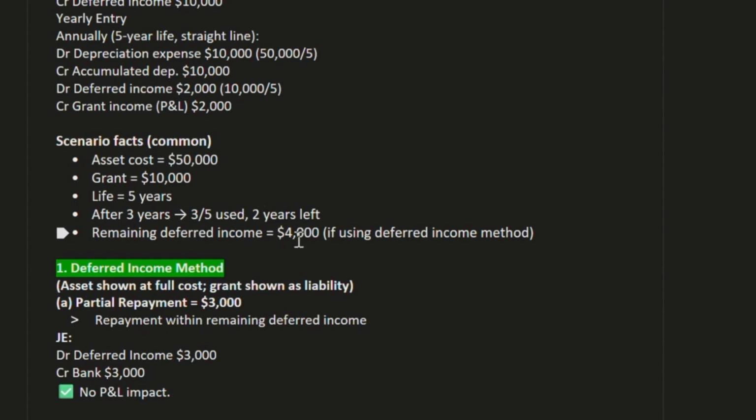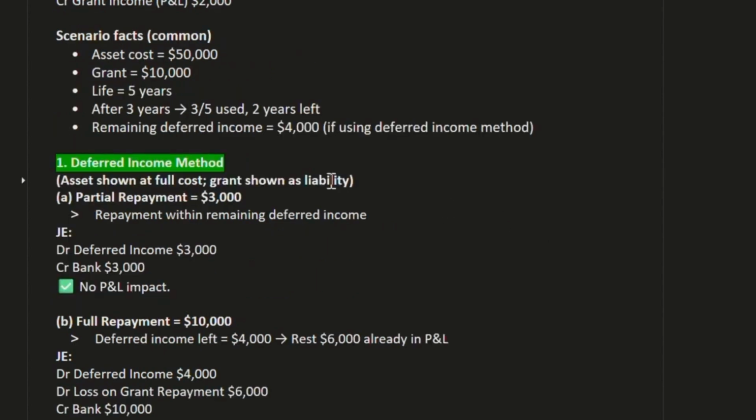Remaining deferred income we have 4,000 if using the deferred income method. Okay. So now first, what is the deferred income method, with the help of these general entries. The asset is shown at full cost, and the grant is shown as a liability. Partial repayment, 3,000 we are repaying.